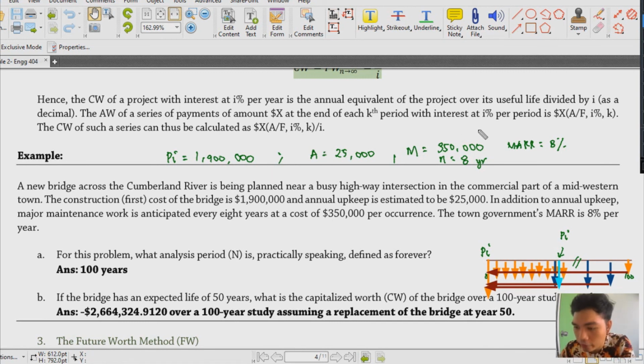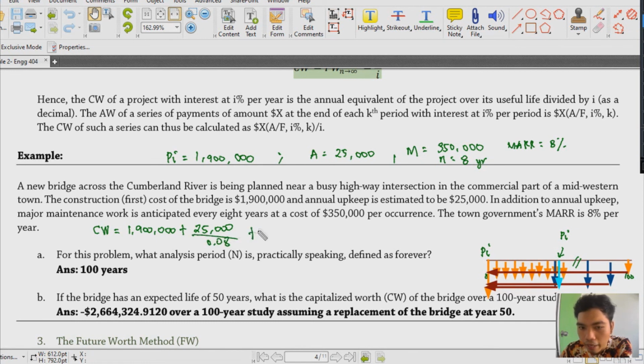And therefore, we can write the formula for this. So, kailangan natin is yung ating total capitalized cost. So, our CW would be equal to yung PI natin, that's 1,900,000. Okay. And then we add, so siguro unahin ko na yung A over I natin, which is perpetuity, that's 25,000 divided by I, so that's 0.08.